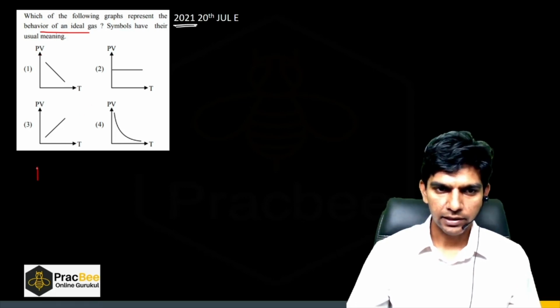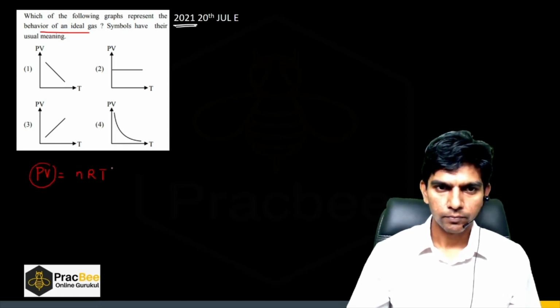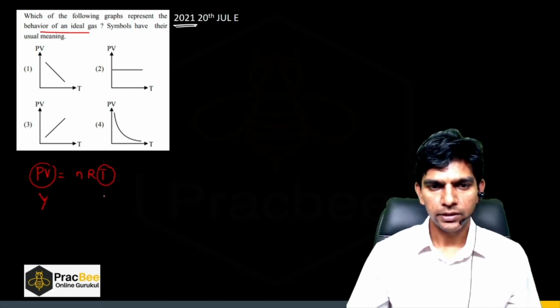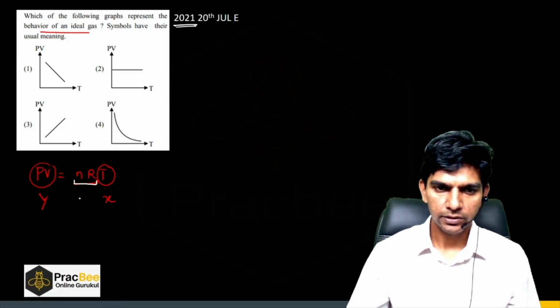Now if I write the ideal gas equation, PV is equal to nRT. Here PV is on the y-axis, temperature T is on the x-axis, and nR is constant. This nR is nothing but the slope.